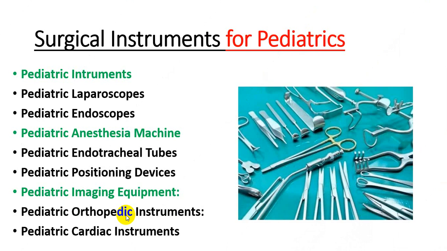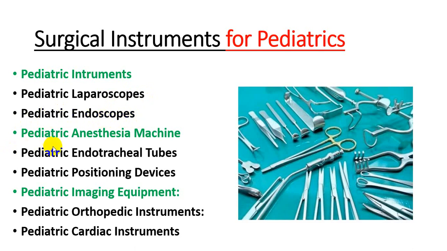Next, let's talk about surgical instruments. Because of the size of the patient, pediatric instruments are small, like forceps, pediatric retractors and needle holders. Pediatric laparoscopes are specifically designed for children, along with the Veress needle, and pediatric endoscopes and biopsy needles are also designed.